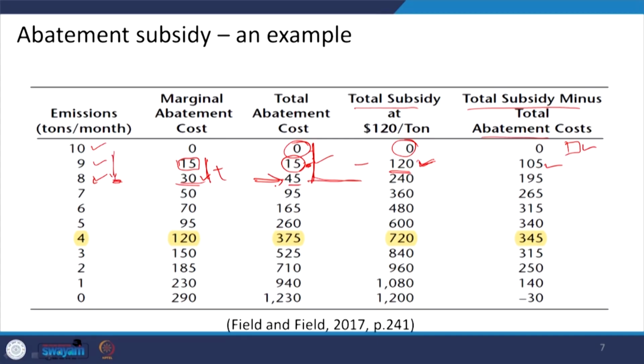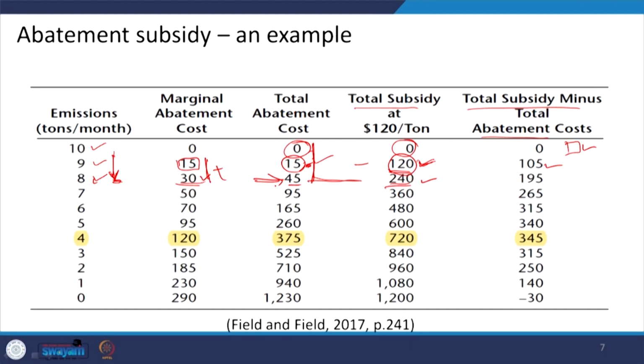It has been reduced by 2 units now. So, this total subsidy will be 120 rupees per unit, and how many units has it reduced? From 10 to 8, it is 2. So, for this it is 120 into 2, which is 240 rupees. So, the total subsidy the farm is going to get is 240 rupees.